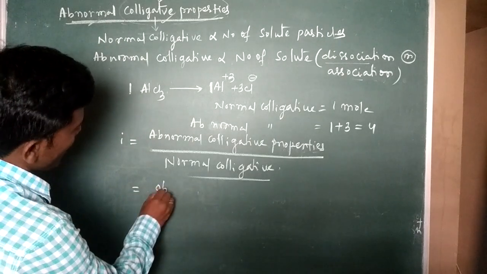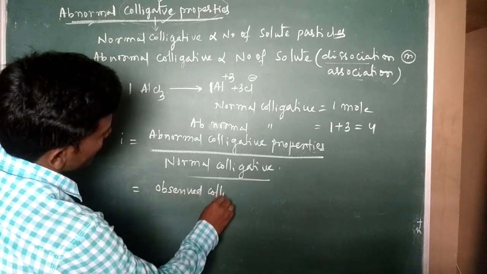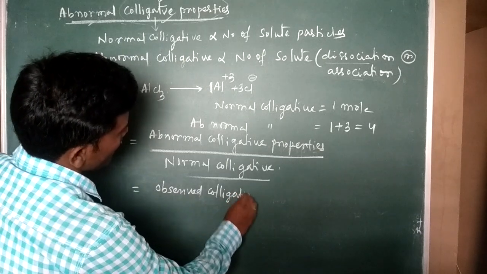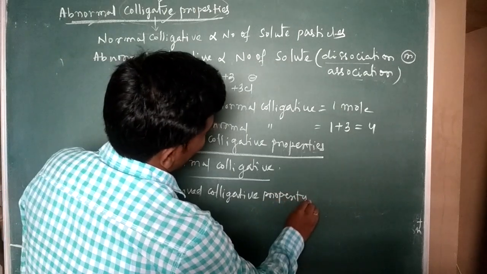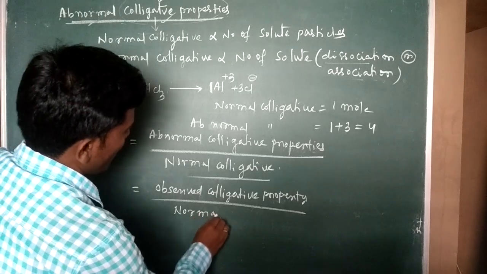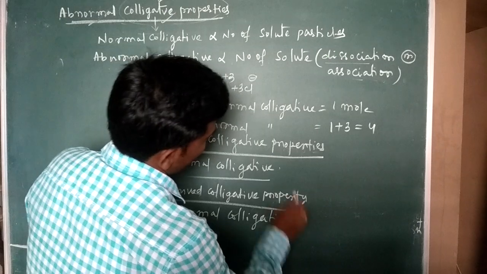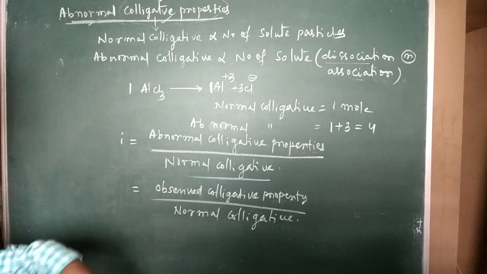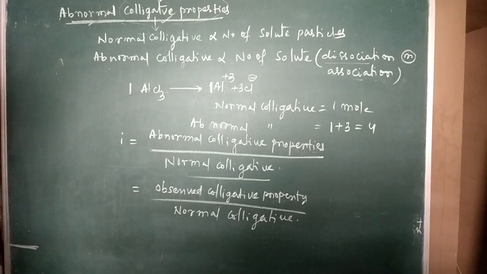Otherwise, we can take observed colligative property by normal colligative property. So that also explains the abnormal colligative property of solutions.